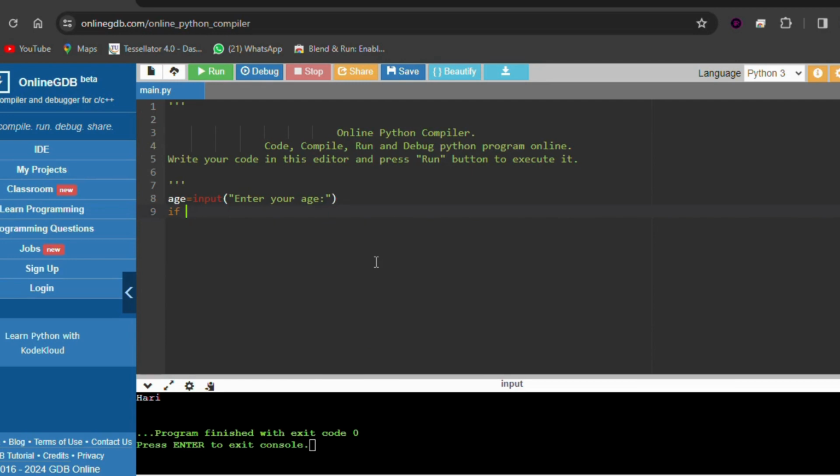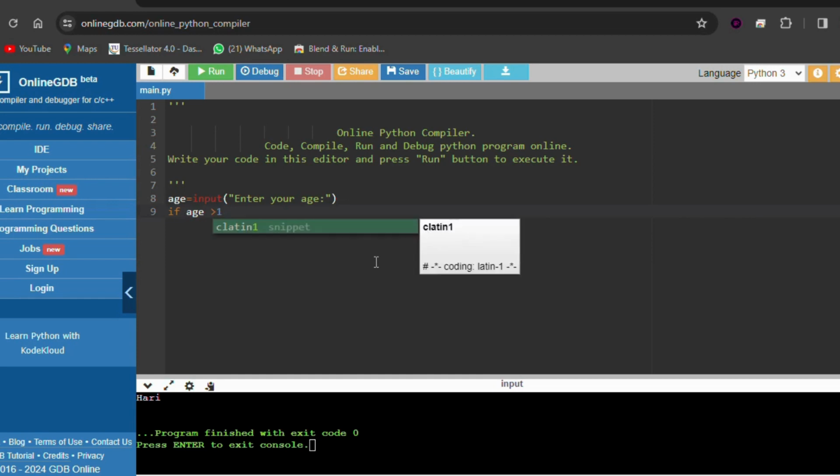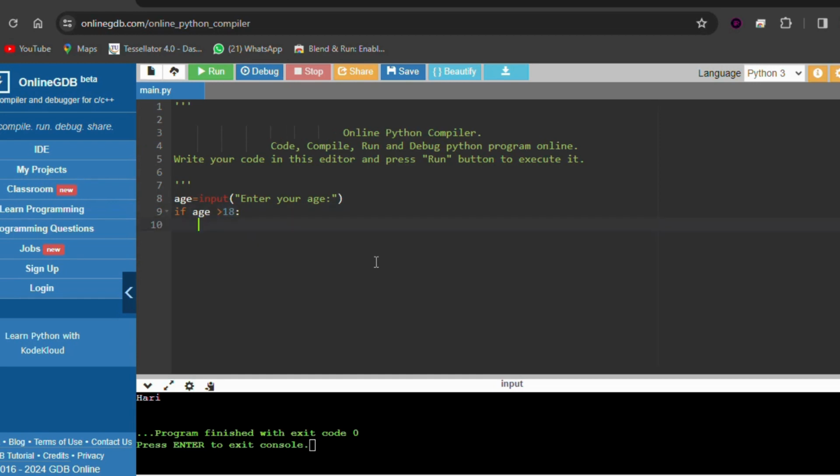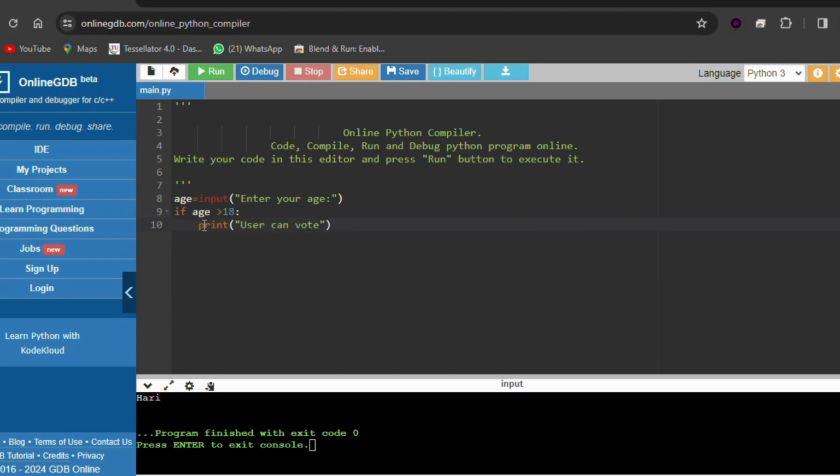What condition will we place over here? If the age that the user entered is greater than 18, then, see the indentation, it should not start from here, it should start from here. See the gap. Then print user can vote. Okay, understood the condition.